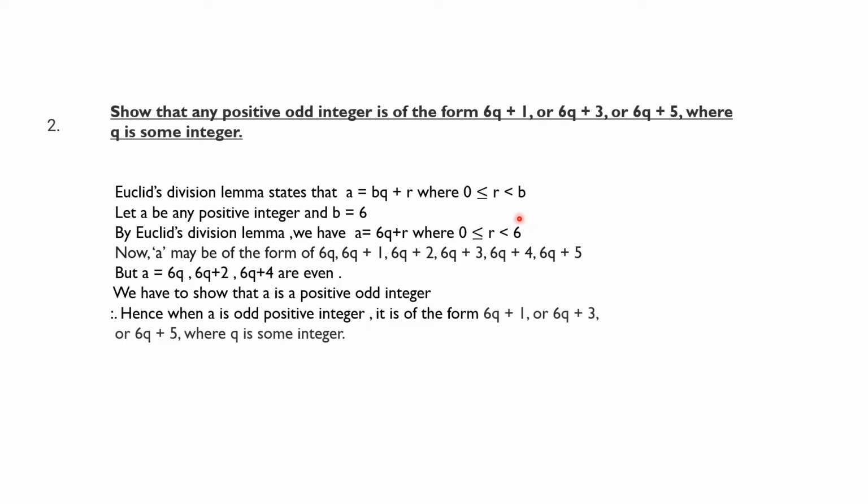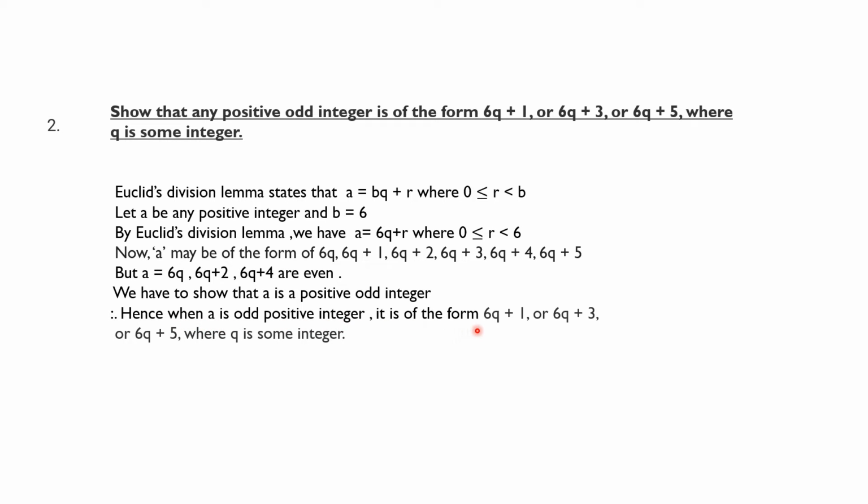So we will get 6 outcomes, that is 6q, 6q plus 1, 6q plus 2, 6q plus 3, 6q plus 4 and 6q plus 5. But three outcomes are even, since the remainders are even numbers. So we will conclude that hence a is odd positive integer.